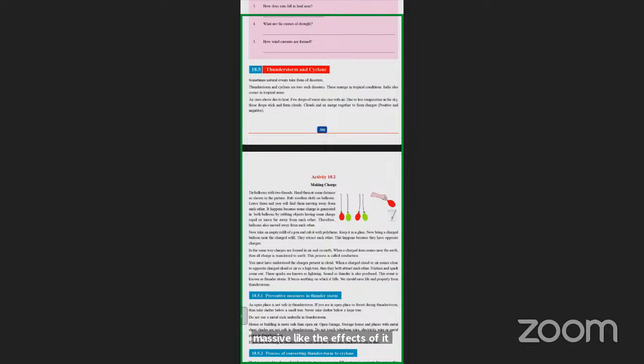When a cyclone is in an ocean that's near a state or a city, a country, the effect will happen on the place, on the land. What happens? It comes with heavy winds and heavy rainfall. Heavy winds may blow up your house.